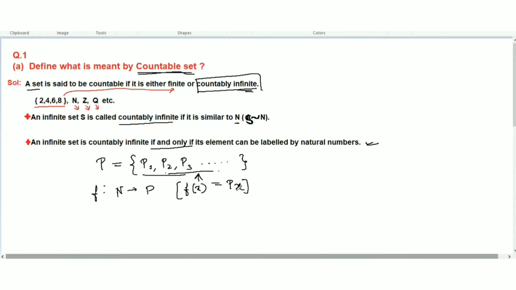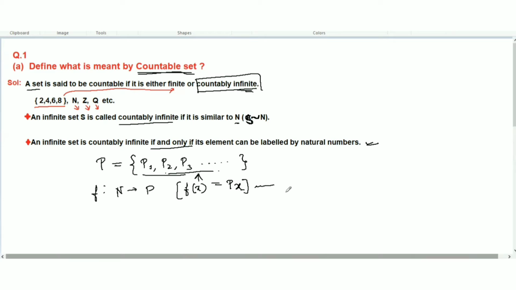As you substitute x equal to 1, you get the first element. With x equal to 2, you get the second element. This continues going on like a sequence of natural numbers. This means this is a countably infinite set.